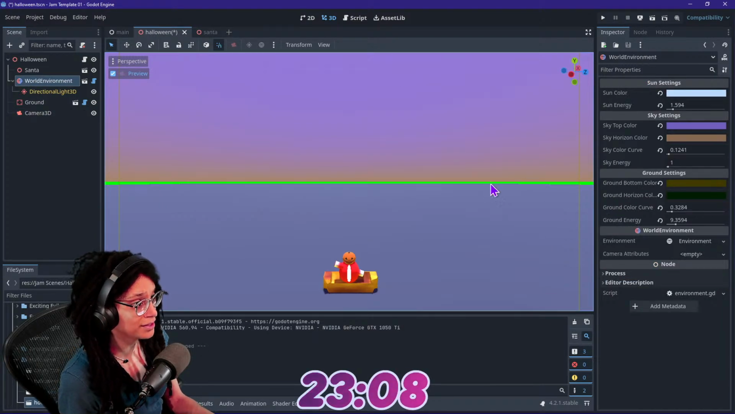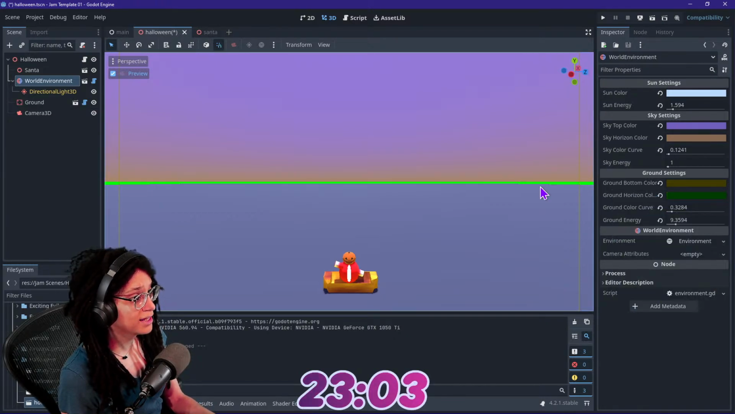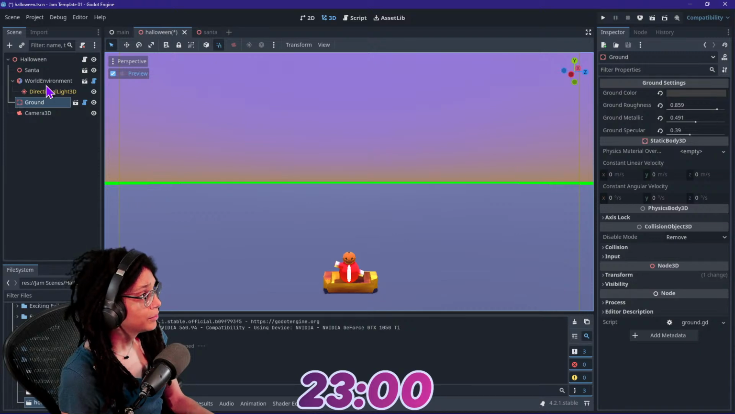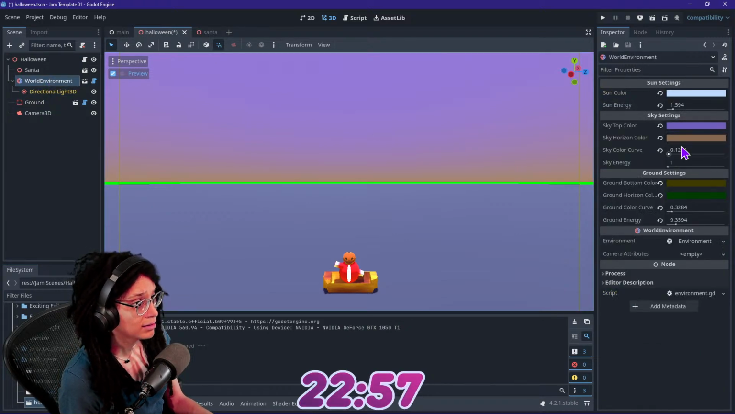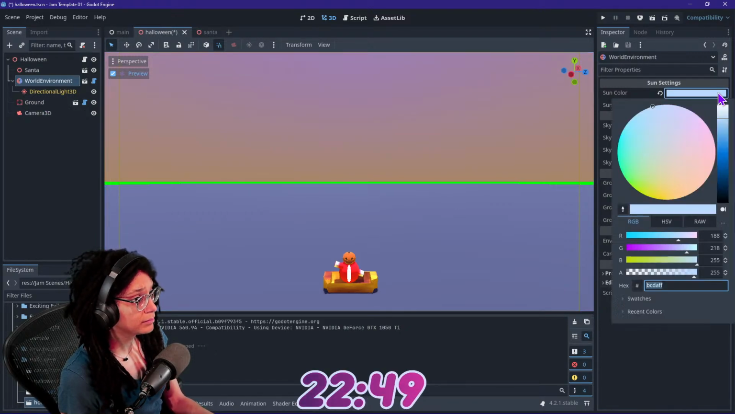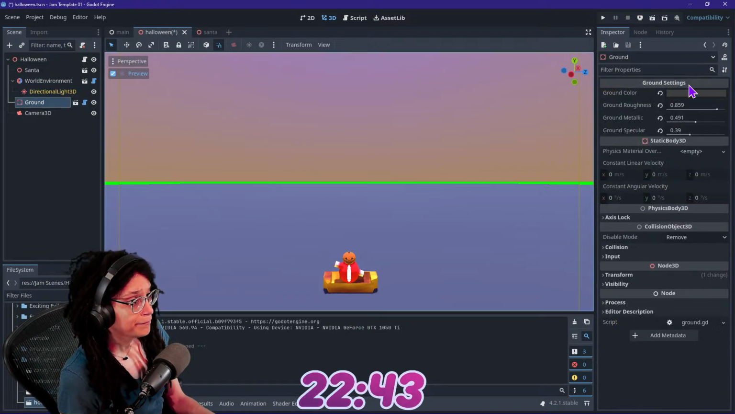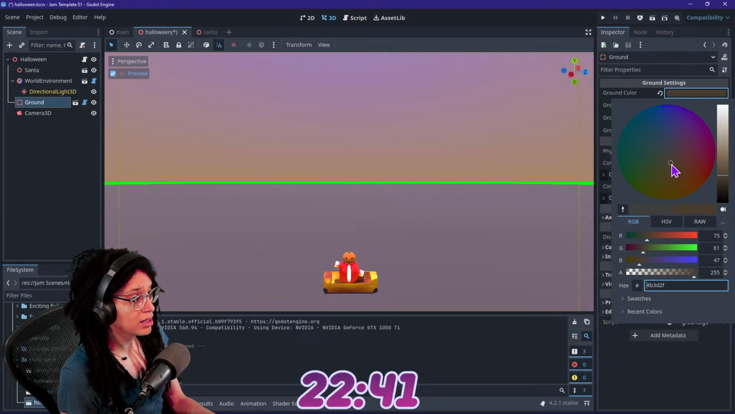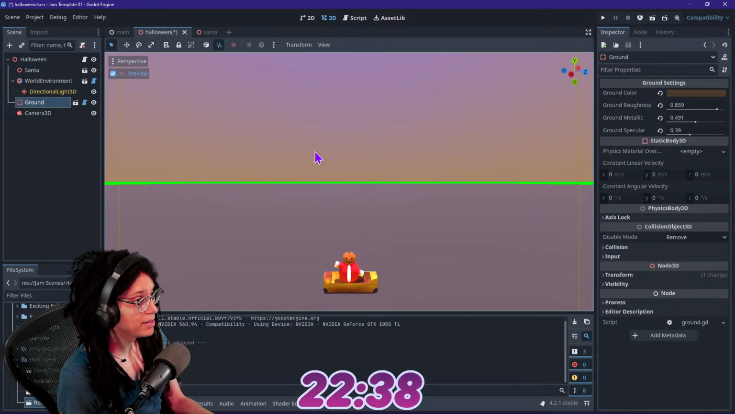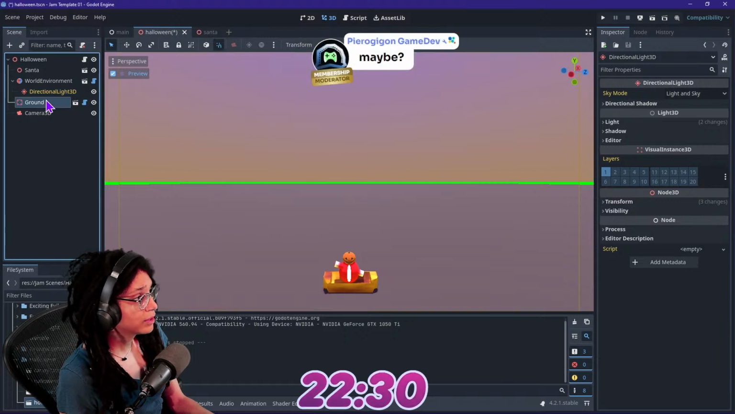I kind of want to change this world environment. Also, why is that green so lime? What the heck is going on in the distance there? What is that? Why is it like that? I don't even know where the lime green is coming from. I'm very confused about the lime green. That doesn't make a lot of sense to me. The ground is not even that color. Why is it so green back there? Very strange. Ground energy. Okay.